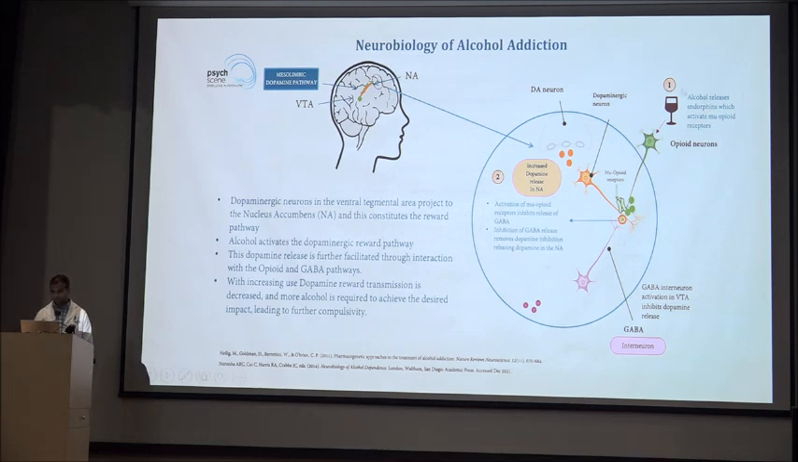What does alcohol cause? Alcohol causes the release of endorphin, which activates the mu opioid receptor. What is the mu opioid receptor doing? It is inhibiting the release of GABA.